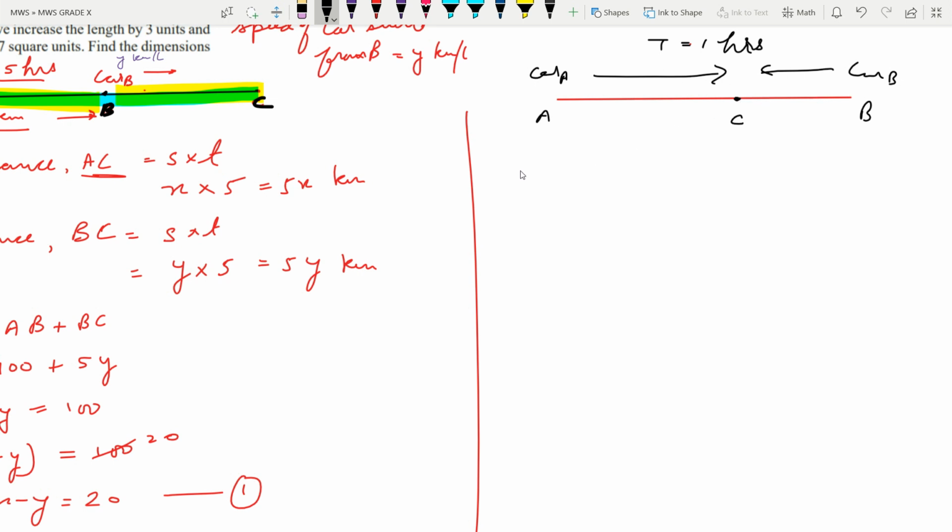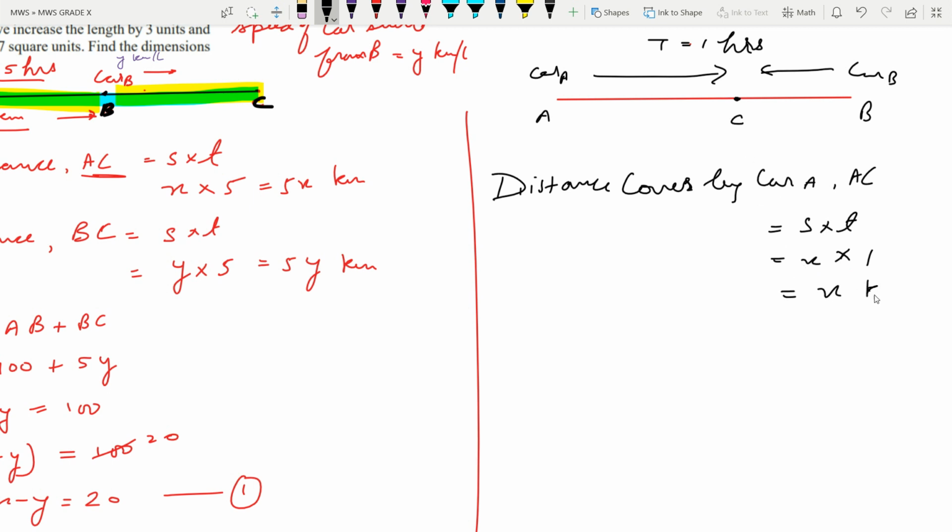So accordingly, let us write the distance covered by car A, that is AC. From A to C they move, so car A moves from A to C. The distance formula is speed into time, and car A's speed is x as we assumed in the beginning, and the time this time is only 1 hour.